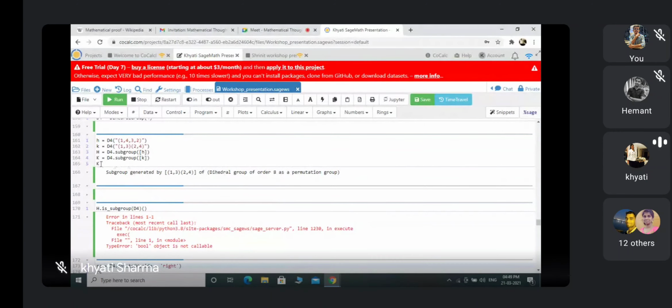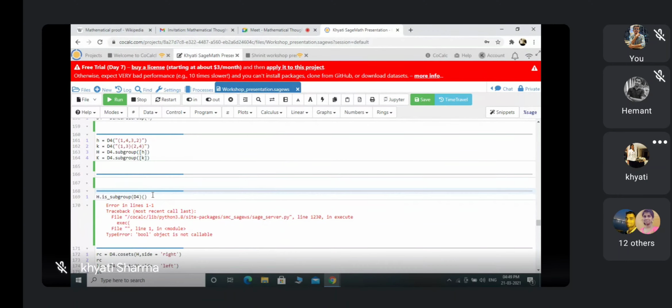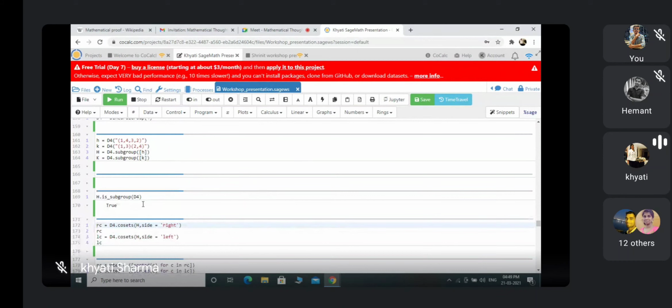Error in this. Sorry, actually here by mistake I used two brackets. I have to remove this bracket first because two brackets is not allowed. Yeah, so this H is a subgroup of D4.